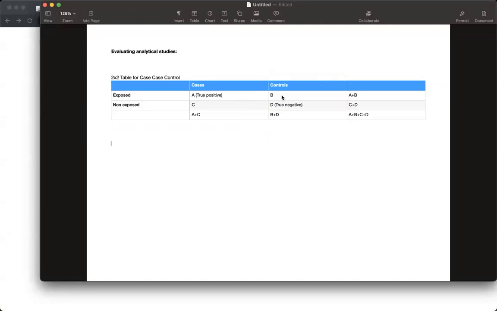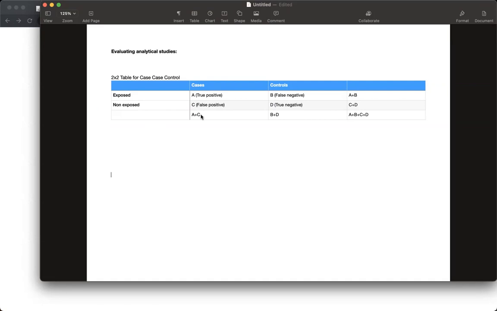Then we have group B. What are B? They have been exposed to the exposure, but they did not develop the disease. So they are false negative. And in return, C are false positive. That means they are not exposed, but they have developed the disease. So they have false positive results. Is it clear?